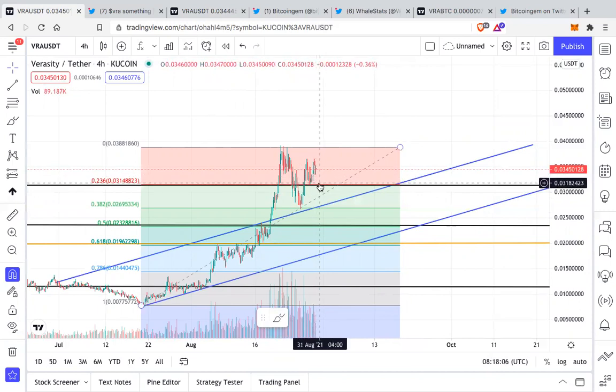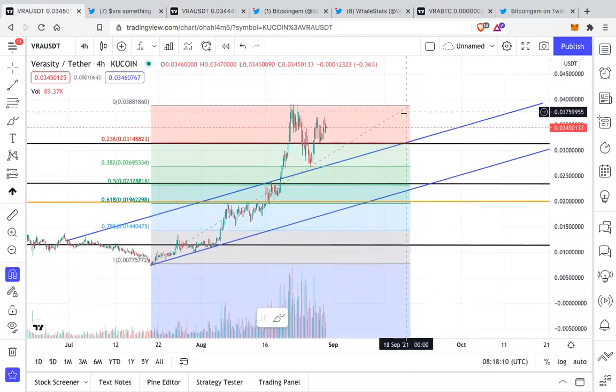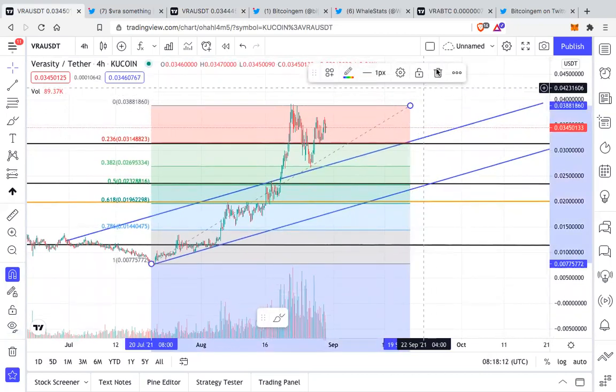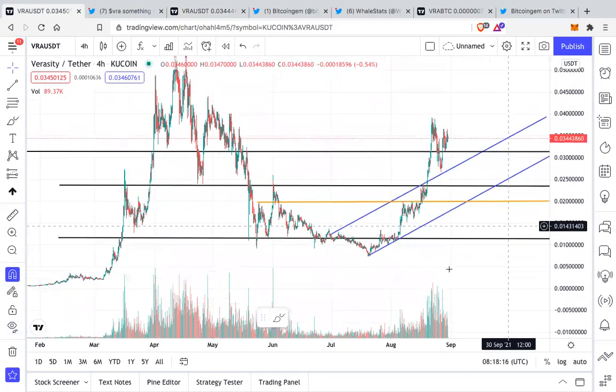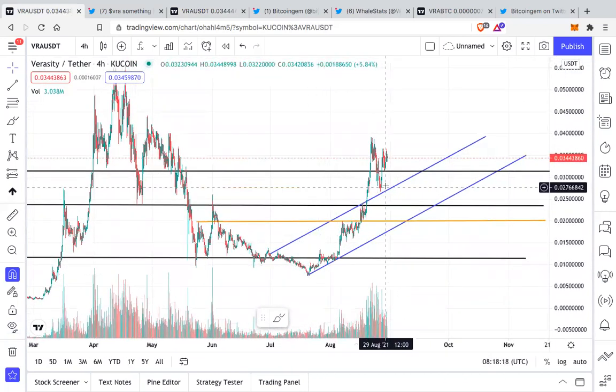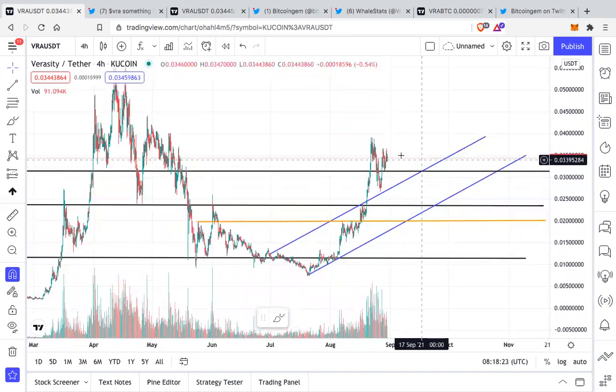And currently VRA is holding the 0.236 level, which is extremely bullish, extremely bullish. You cannot ask for anything more for a bull trend to be above 0.236. It's a bullish trend. It is insanely bullish.